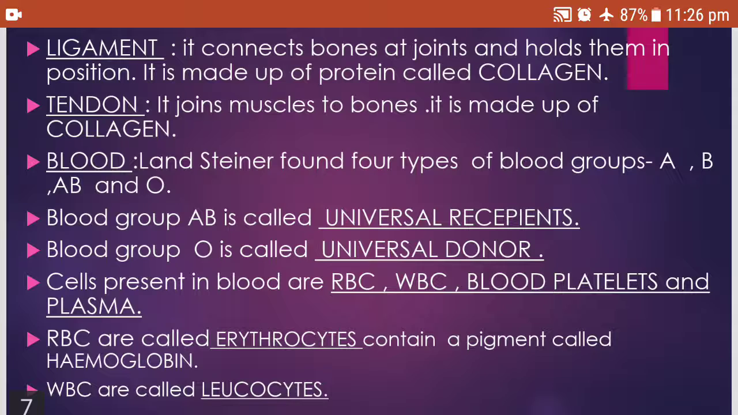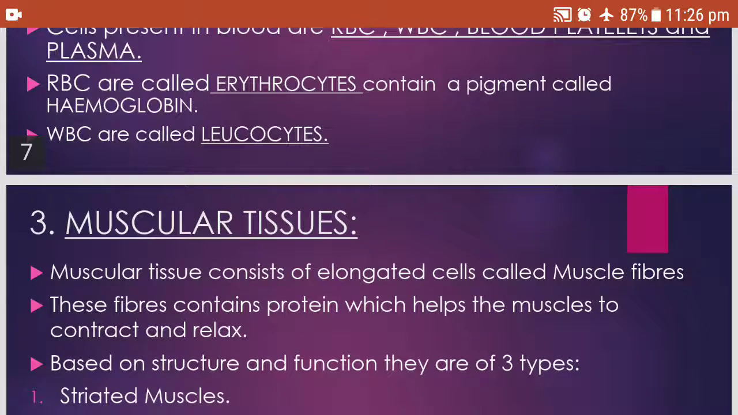Last but not the least, blood is another type of connective tissue. Blood groups were discovered by Landsteiner and he divided them into A, B, AB and O. Blood group AB is called the universal recipient and blood group O is called the universal donor. And the components present in the blood are RBC, WBC, blood platelets and plasma. RBCs are called erythrocytes, contain a pigment called hemoglobin, whereas the WBCs are called leukocytes.